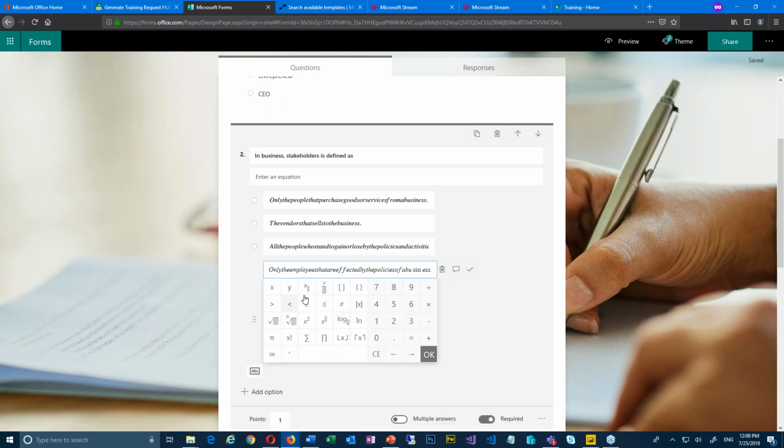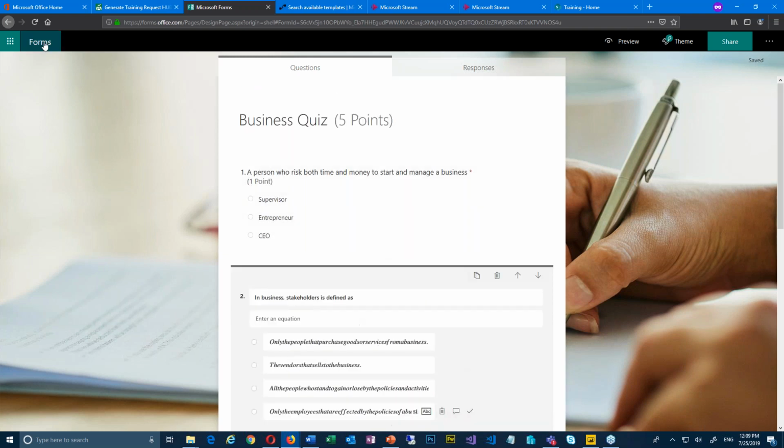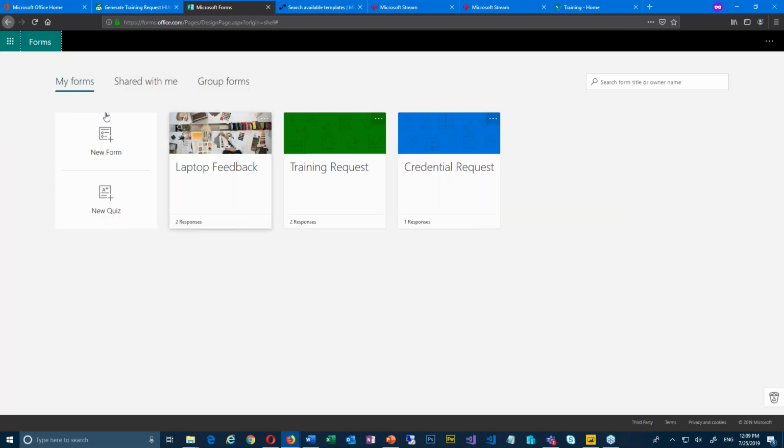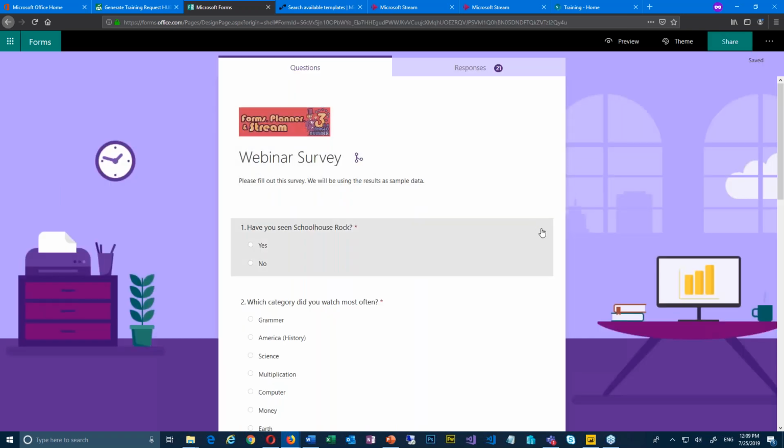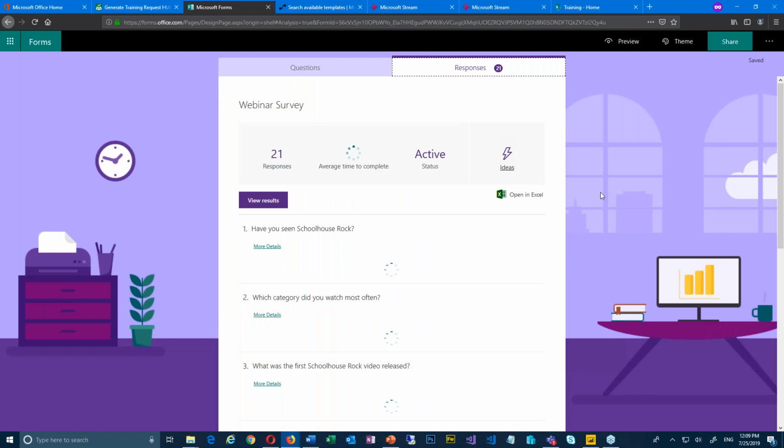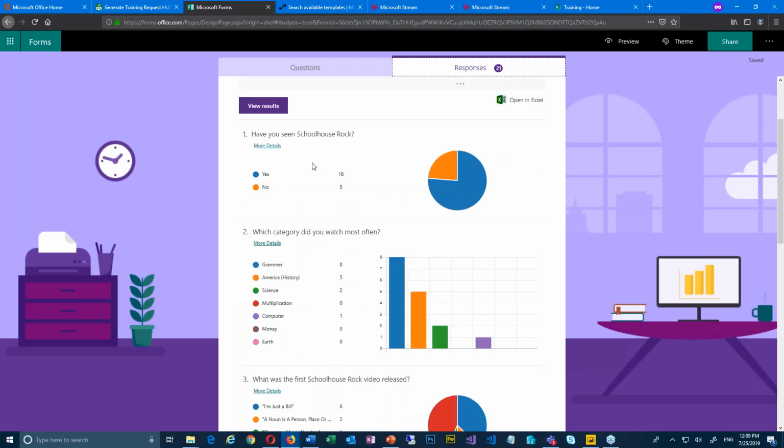Yep. I wanted to add one more thing. If you want to, you can go back into the Schoolhouse Rock form that we looked at. I thought this is a really neat, helpful feature. Both forms and quizzes have this functionality, but if you look into the responses, you can actually drill into reports in there.